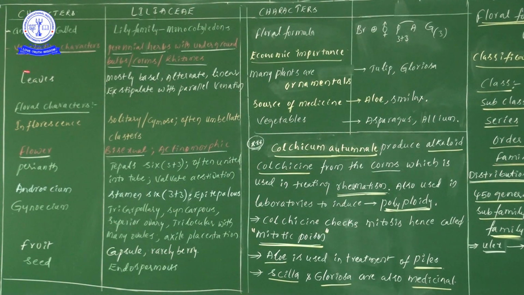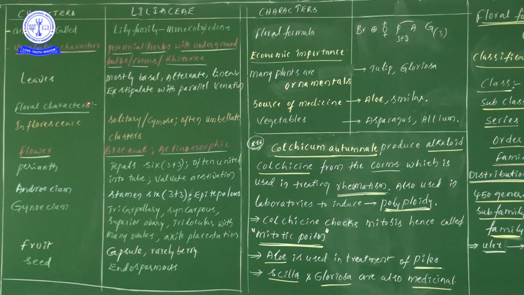Right, now leaves point of view. According to our textbook, only leaves they have mentioned. So if they would like to ask any question in Liliaceae, definitely under vegetative characters they will only focus on the leaves. They may not give stem information as well as root information. But by seeing monocotyledons, we can remember, root system is mostly a fibrous root system. Right.